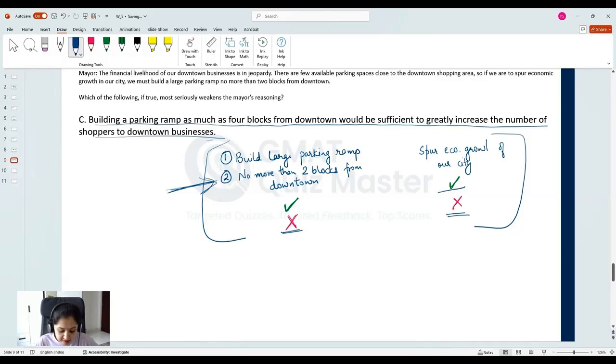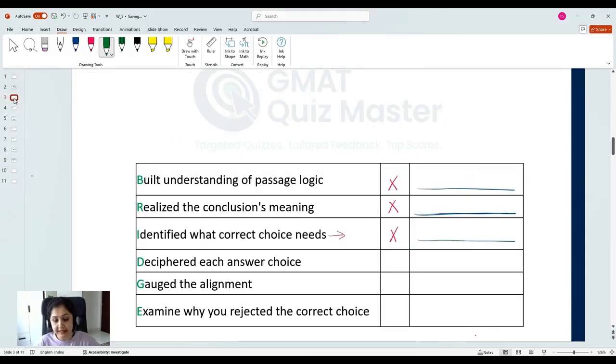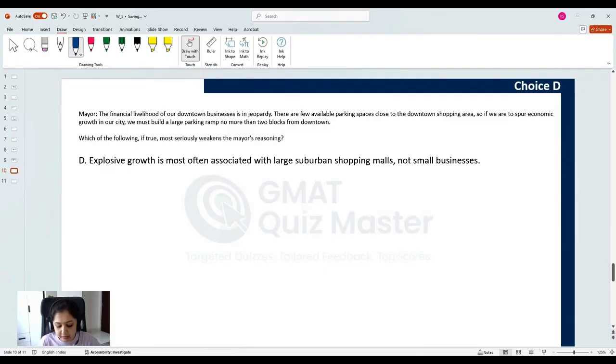If you rejected choice C, you need to understand the reason behind eliminating this choice. Choice D. Explosive growth is most often associated with large suburban shopping malls, not small businesses. So, if you selected this choice, it means you did not read the passage properly, because the conclusion is about increasing economic growth of the city. As you can see, it is about increasing the economic growth, it is not about explosive growth.